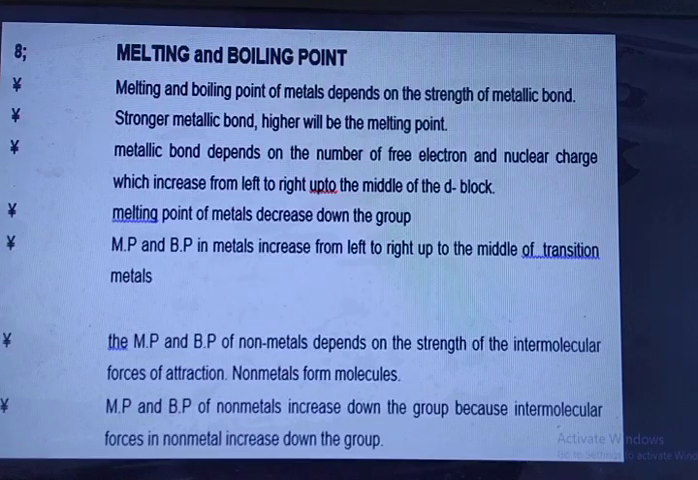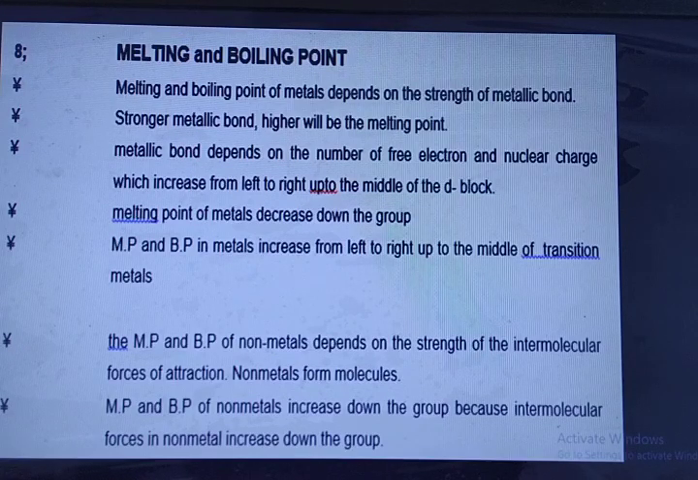Melting and boiling point. The melting and boiling point of a metal depends on the strength of the metallic bond. Stronger the metallic bond, higher will be the melting point. Metallic bond depends on the number of free electrons and nuclear charge, which increases from left to right up to the middle of the d block. Melting point of metals decreases down the group. Melting point and boiling point in metals increase from left to right up to the middle of transition metals.